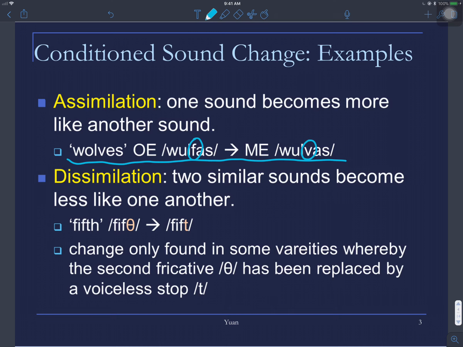Fricative. Sibilant, right? Okay, so fricative. But then now we make it more different. So t is a stop sound, and so it becomes fifth. Don't ask me why.